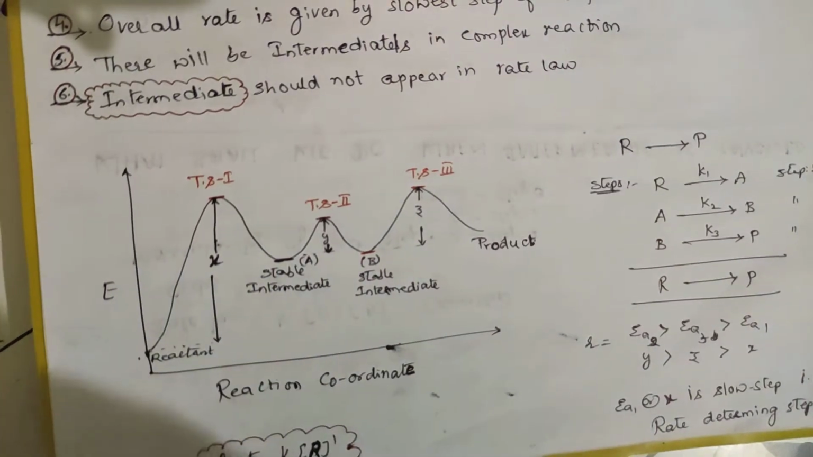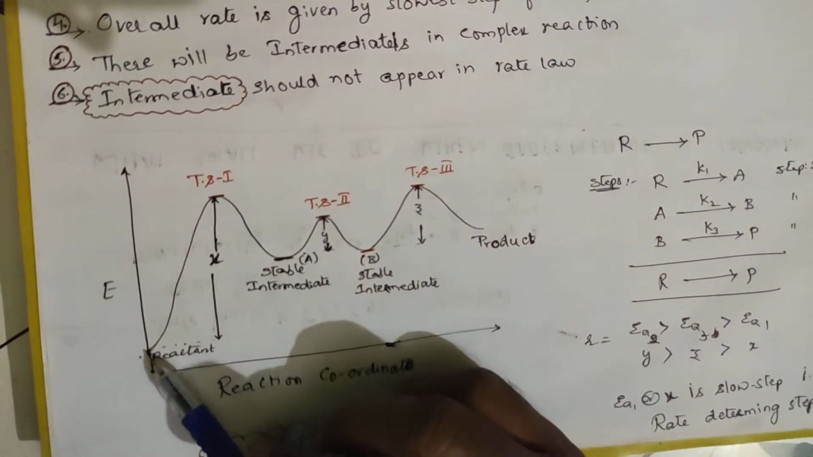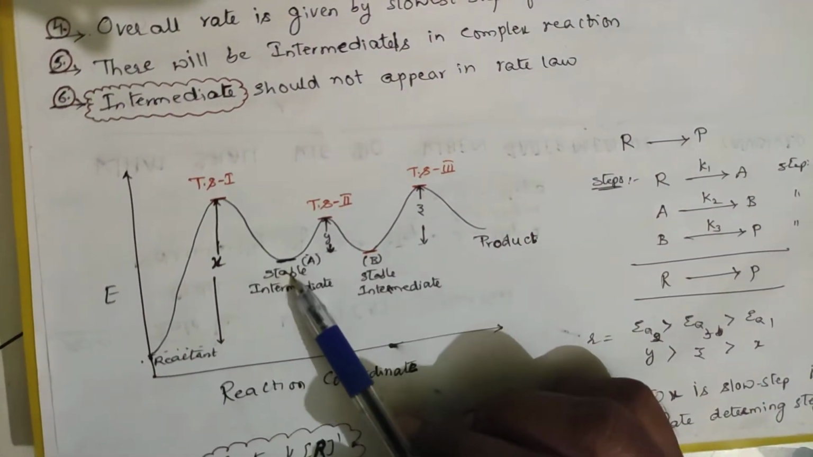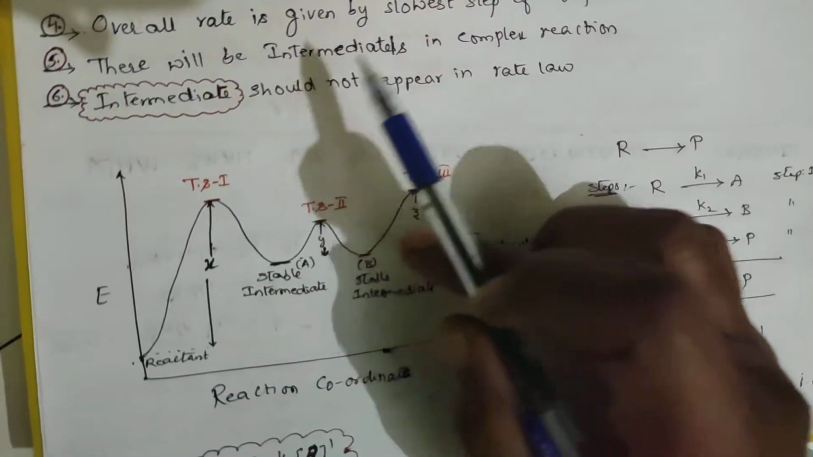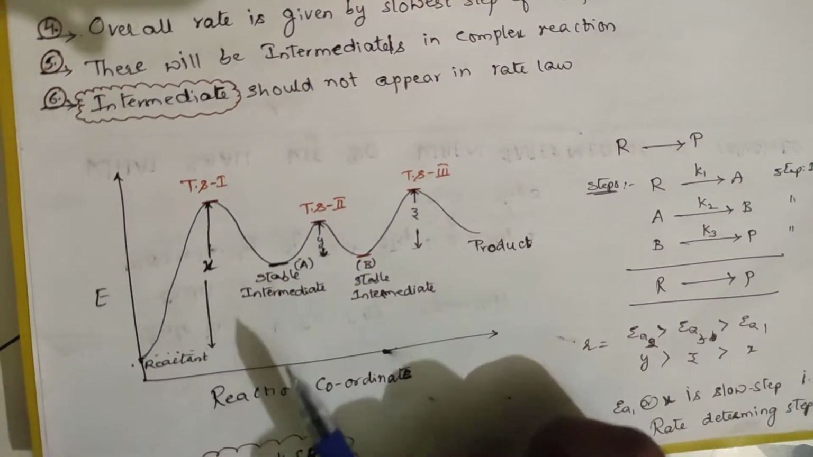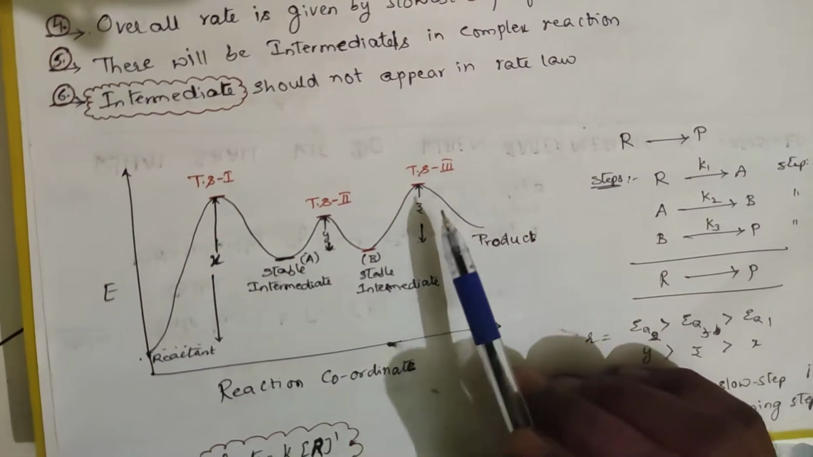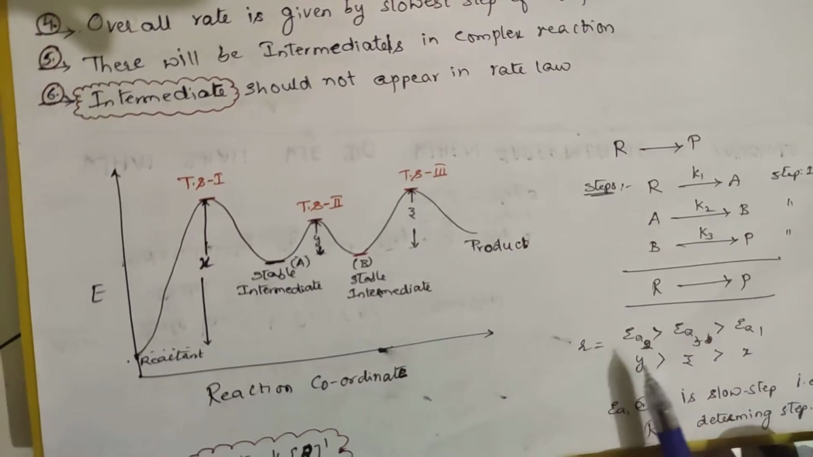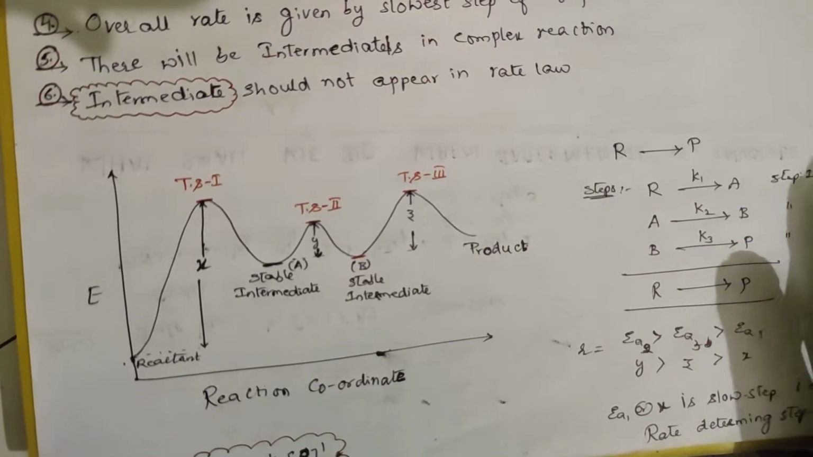So if the activation energy is more, what happens to the rate? The rate will be very low. From here, it has to cross this peak, meaning this much energy is required to get converted into product. But from here to here, you require less energy. So which rate will be faster? Whenever the activation energy is very low, the rate will be faster. So EA2 will be greater than EA3, which will be greater than EA1. So the rate is Y greater than Z greater than X.